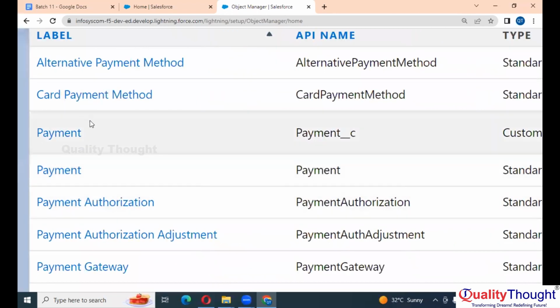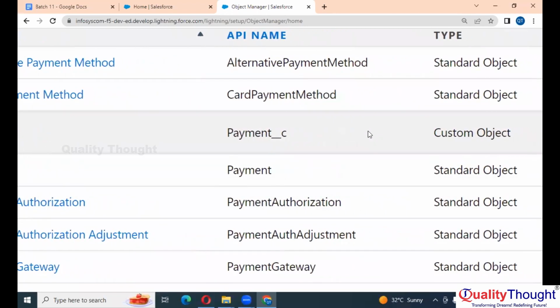I have created another payment, but that's your custom object, and this custom object has underscore C. This is what we call append. It will append underscore C to the custom object.